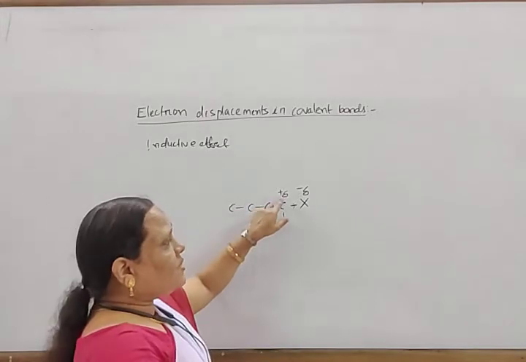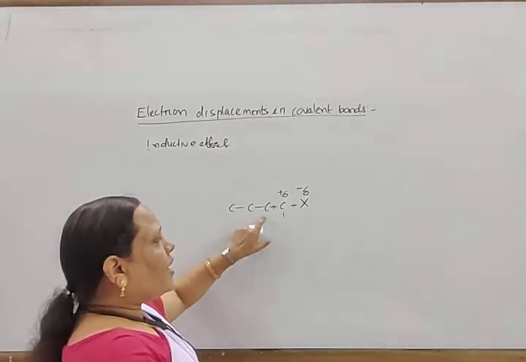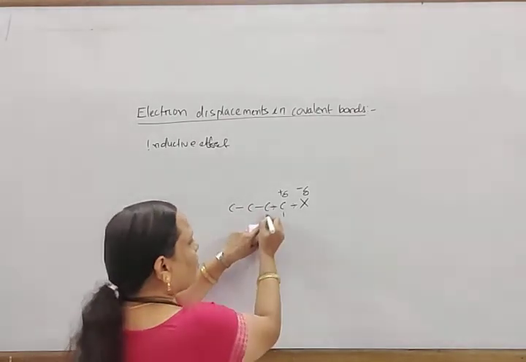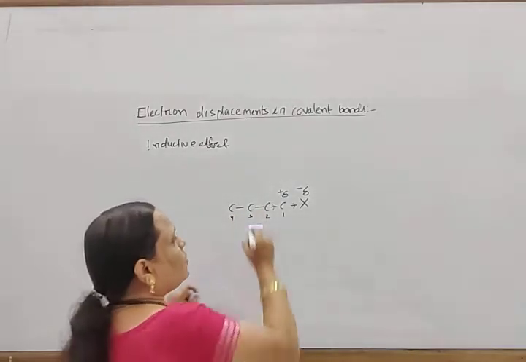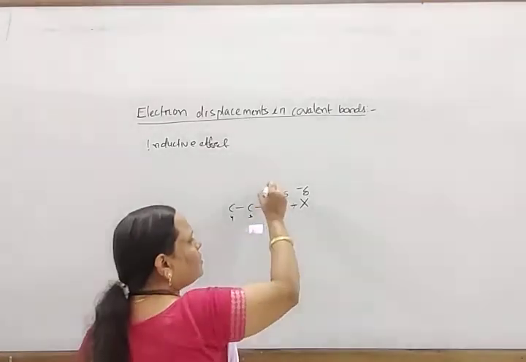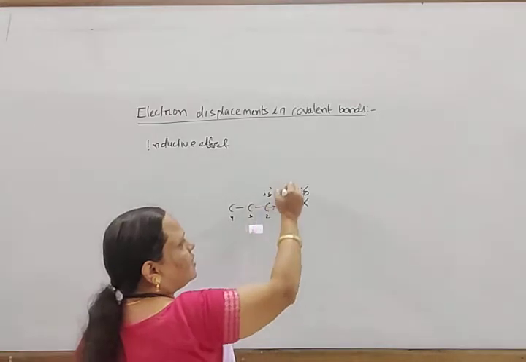So what is the positive charge here? This positive charge is partially neutralized by the electrons of carbon number 2. Carbon number 2 also develops some partial positive charge.